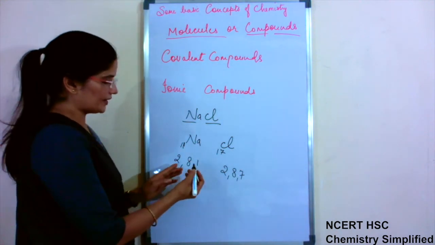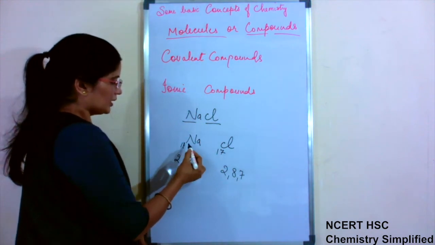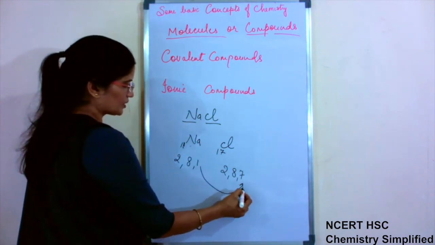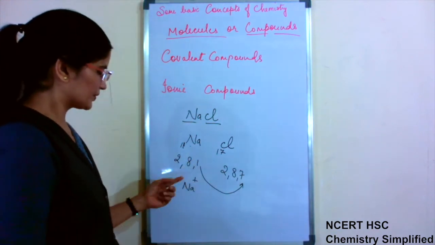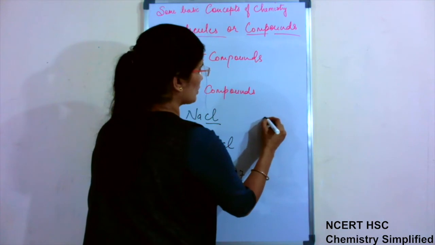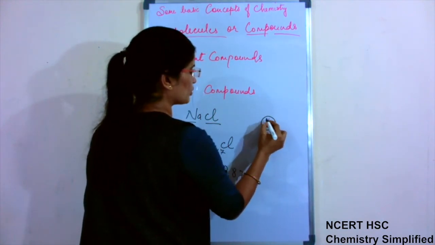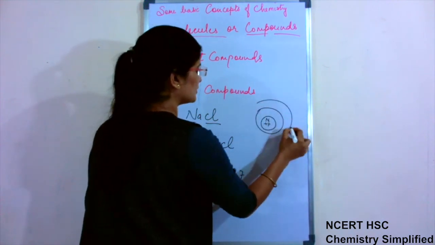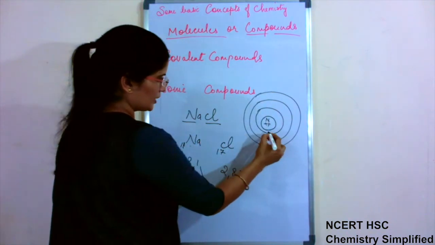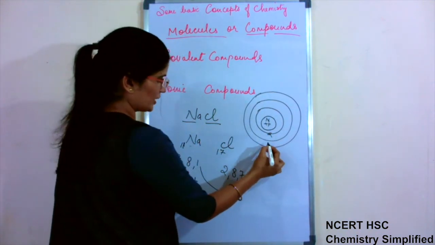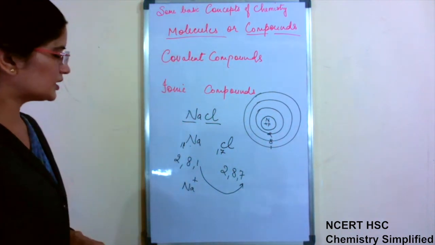Now every element has to complete its octet in the outermost shell. If sodium loses this electron, sodium will acquire Na positive. When we talk about any atom, this is the nucleus having neutrons plus protons, and electrons are present in the shells outside. In sodium, 2 electrons are present in the first shell, 8 in the second shell, and 1 electron in the third shell.